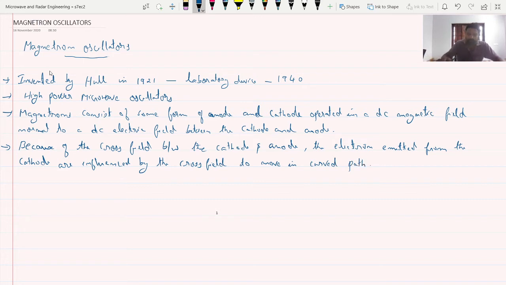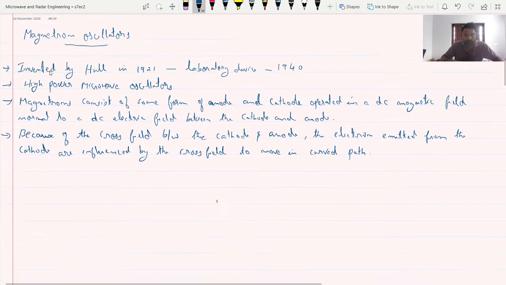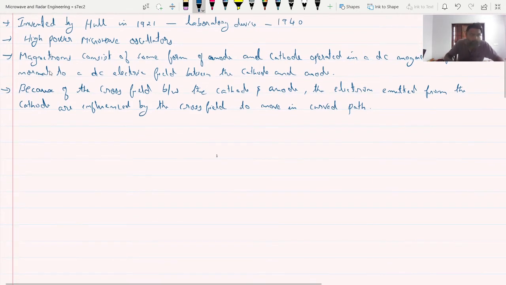I am connecting the previous sentence with this one. This is the next point I have to discuss here. The electron emitted from the cathode is influenced by the cross field to move in a curved path, and that happens in the magnetron oscillator.